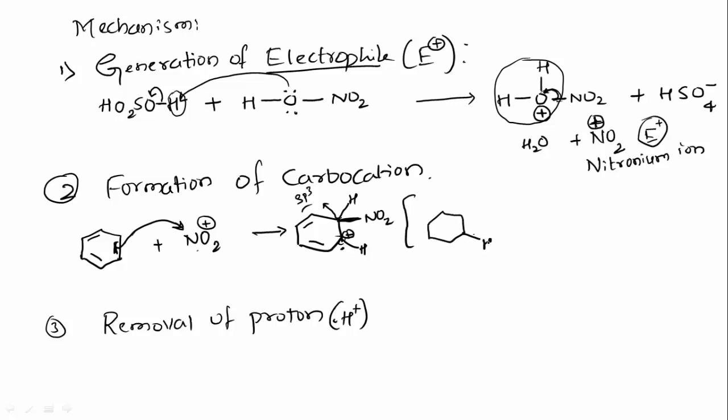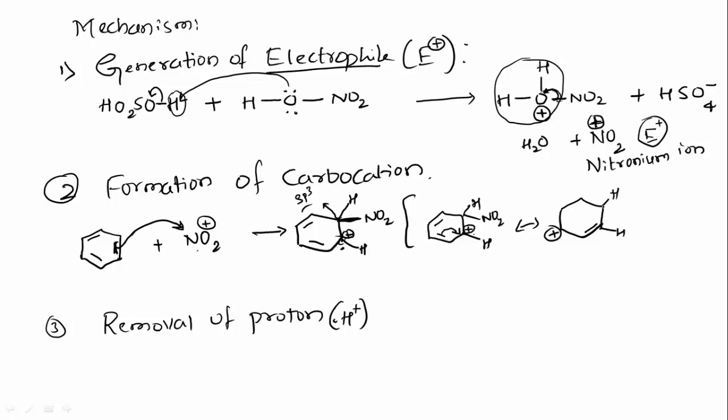Now here the plus charge carbocation is there, and here H, NO2 are there, and the pi bonds are present. Now in order to maintain the valency, these pi electrons will shift to here, and thus again here we will get the plus charge, because these pi electrons are moved here and here the bond is formed.